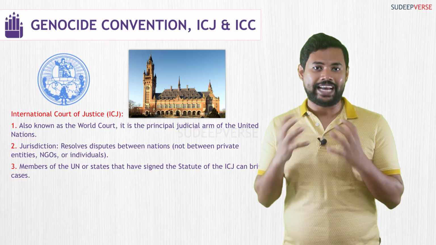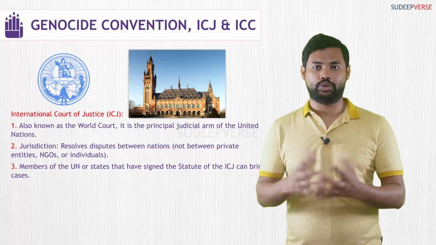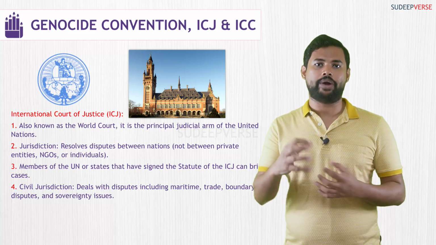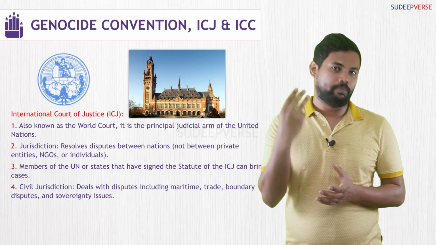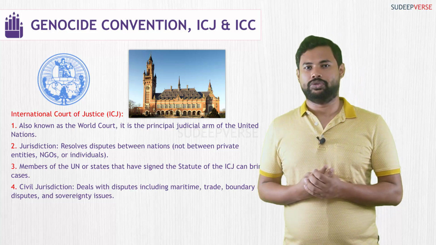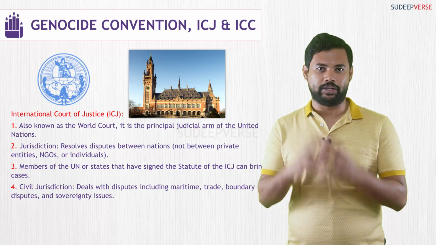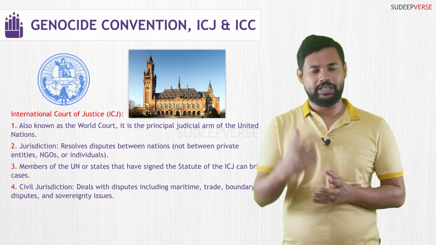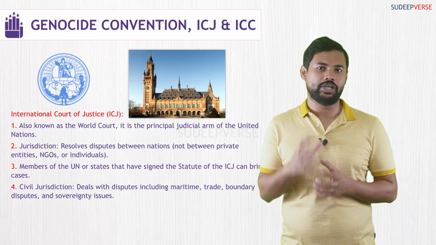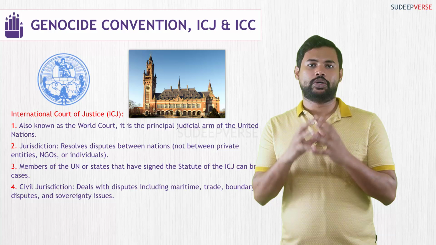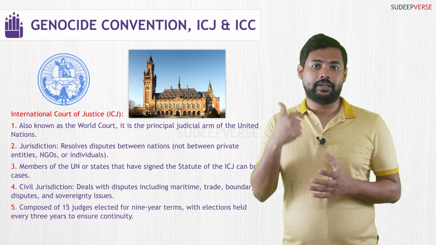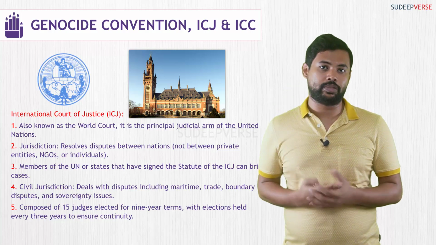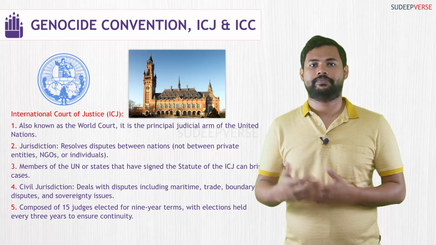Alright, this International Court of Justice has civil jurisdiction. Broadly, what it deals with is maritime disputes, trade disputes, boundary disputes, sovereignty issues. These are the broader perspectives of what the International Court of Justice deals with. It has a total of 15 judges for a 9-year term. Every election of judges happens once in 3 years, so that there is continuity.